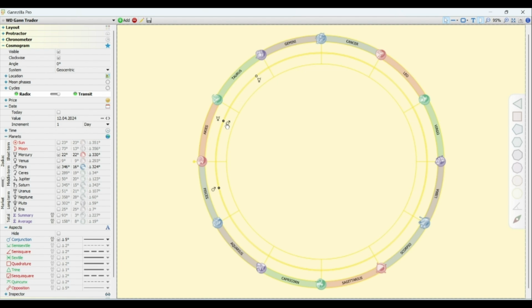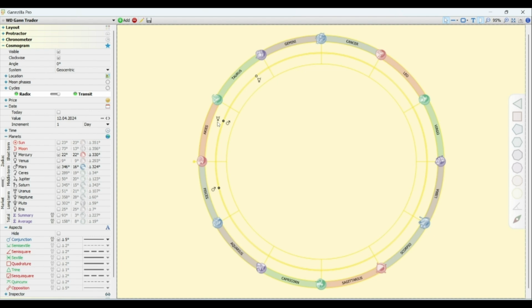So we can see that on the date 12th April 2024, there is a conjunction between the Mars and Mercury planets. So we can say that from the date 12th April 2024, we can see a reversal in the market. Let us check it in the past and do a backtest from the year 2019 to 2024. Is it working with higher accuracy? Also for the conjunction, we may have a deflection of 1 to 2 days easily. For example, if the date is 12th April, then the reversal may start 2 days early or 2 days after, or also from the same date. So you can always work with 1 to 2 days of deflection.